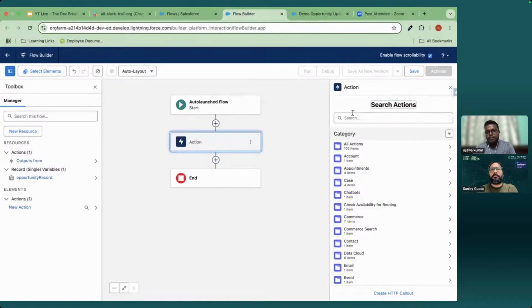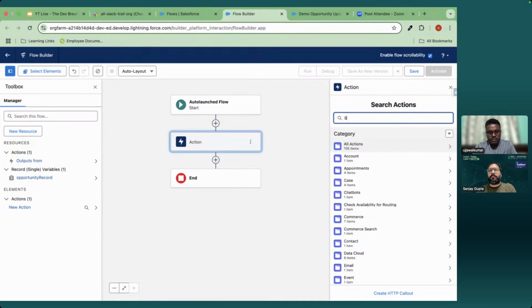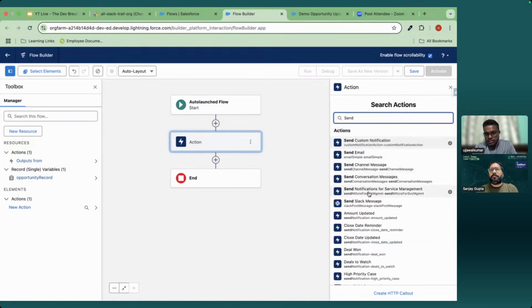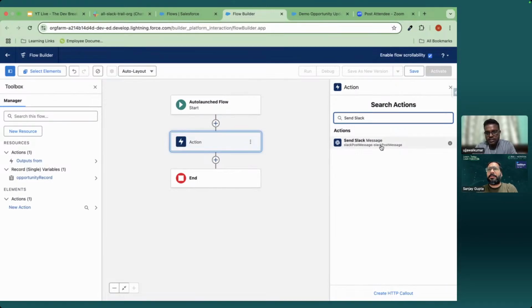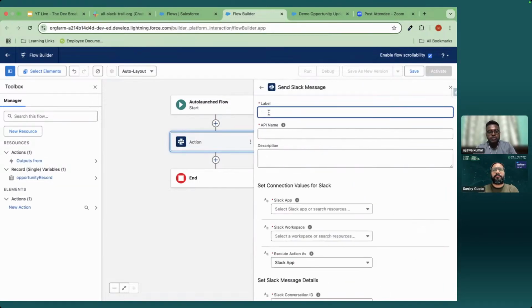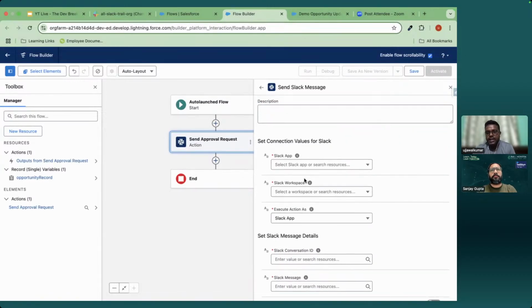And for sending the message to Slack, you can select Slack. So send, I think send Slack message. Yes, send Slack messages. So it will ask for the approval request. You see these are the parameters, right? So it is asking for the Slack app.